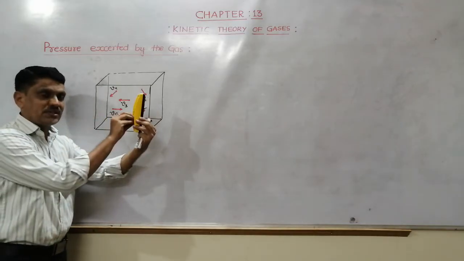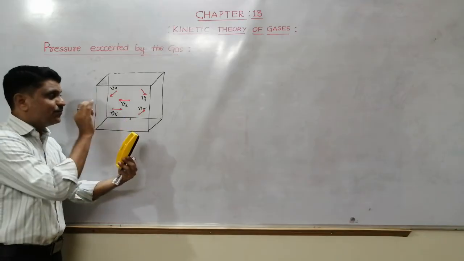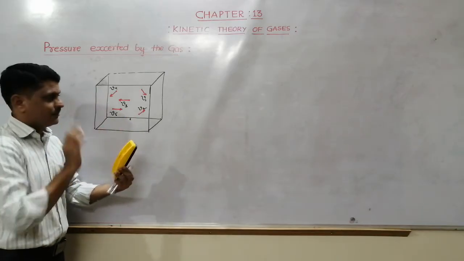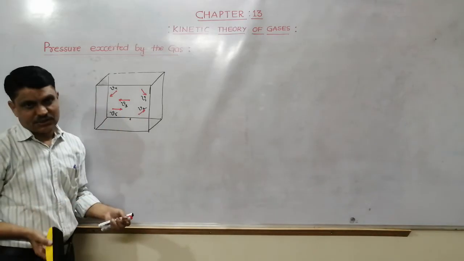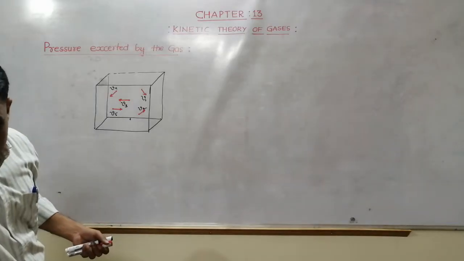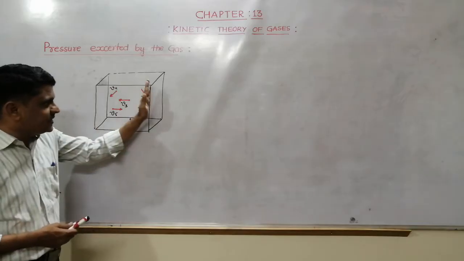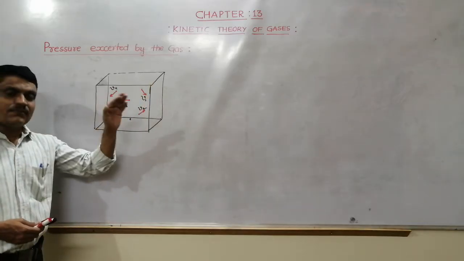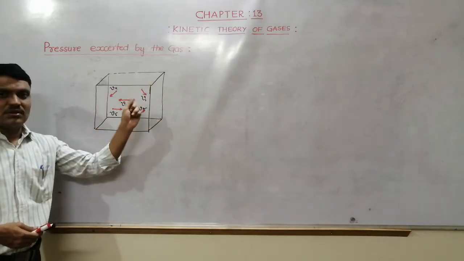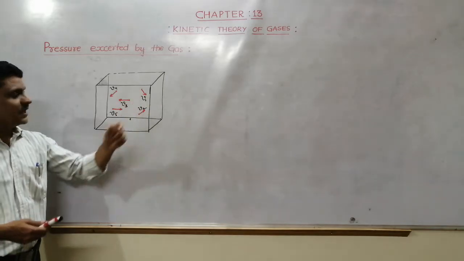That force per unit area is called pressure. Hence, I can say whenever the gas molecules hit the walls of the container, they exert pressure on the walls of the container.